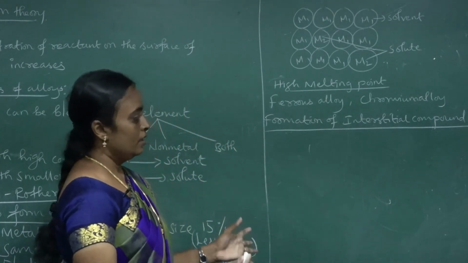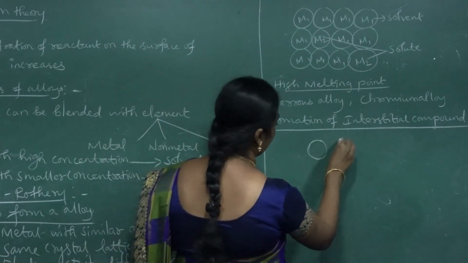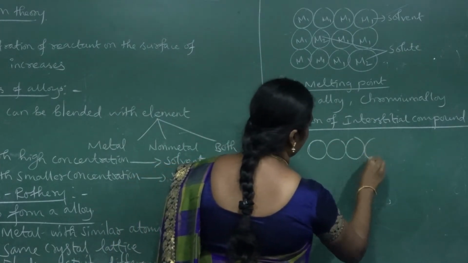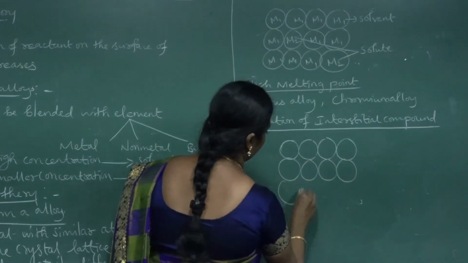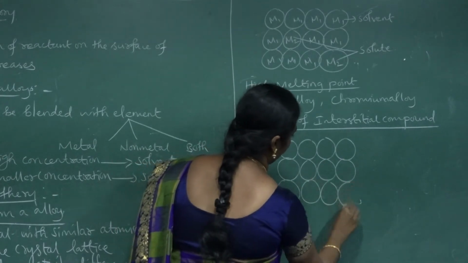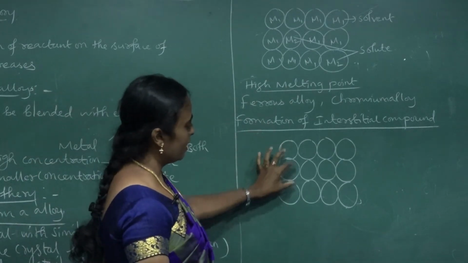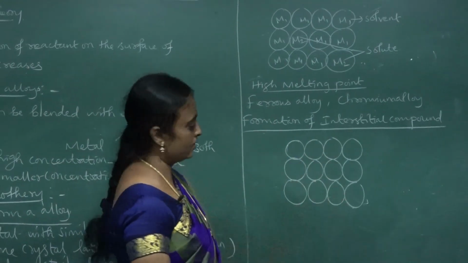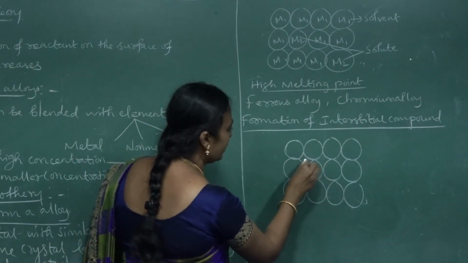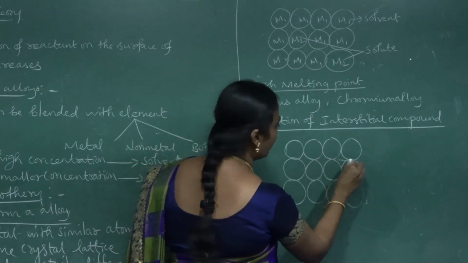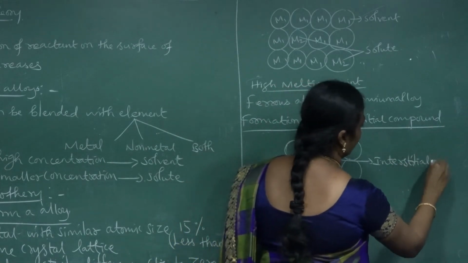If you take any metal crystal lattice like this, this is the site where the regular atoms are present, and these other points are taken as interstitial points.